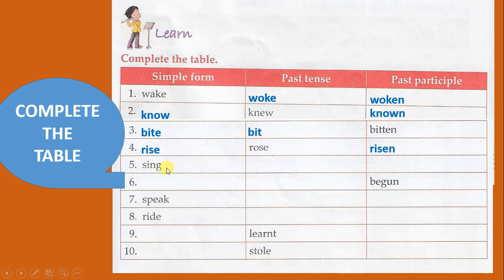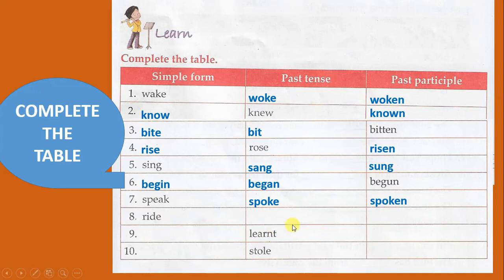In the fifth, sing, simple form is given. Give the past tense form sang and past participle sung. In the sixth, past participle begun is given. Give the present simple form begin. The past tense form began. In the seventh, the simple form is given, speak. Give the past tense form spoke and past participle form spoken. In the eighth, the simple form ride is given.